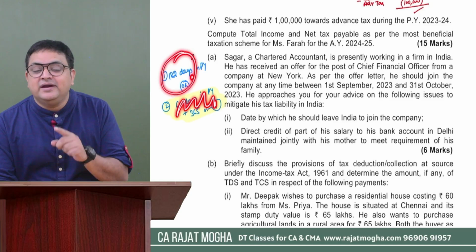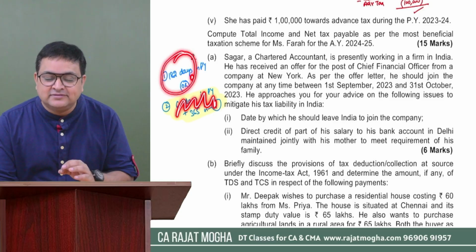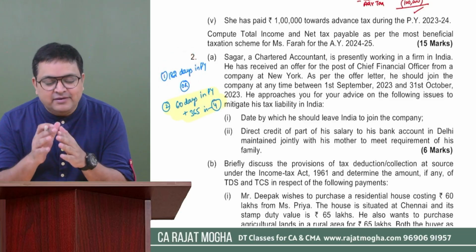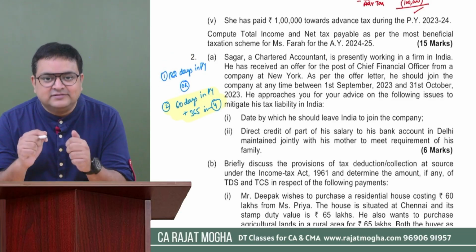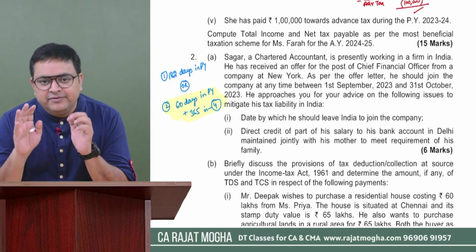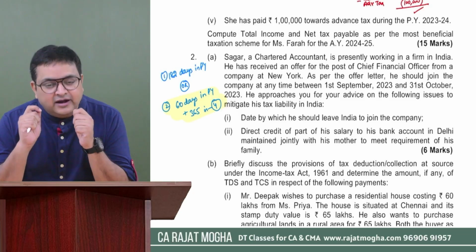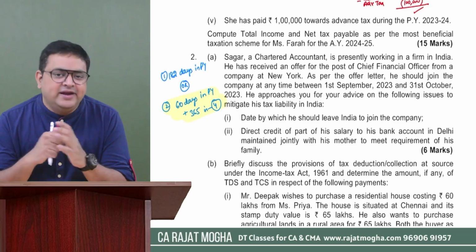Because if you are in India for at least 182 days, you will be resident. So we will make him non-resident by suggesting that he leave India before 182 days arrive. At most you can stay here for 181 days.